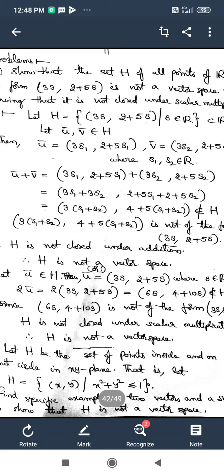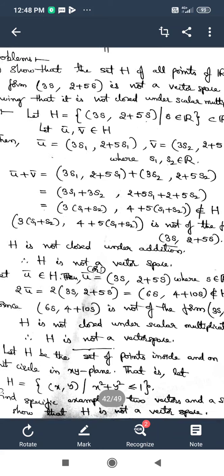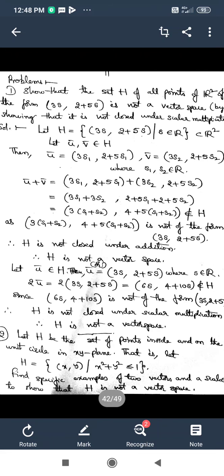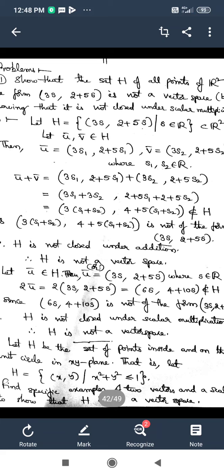That means H is not closed under scalar multiplication is the hint already given to you, and you can verify that. But instead, I want to give some other axiom also not satisfied by this H, because in the exam you may not be given the hint in brackets like that.